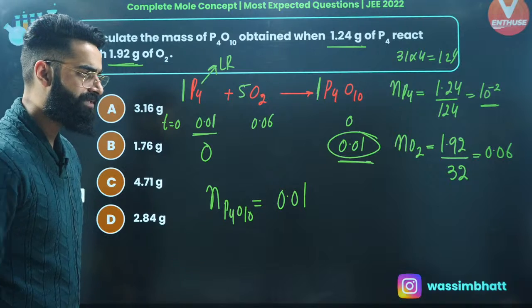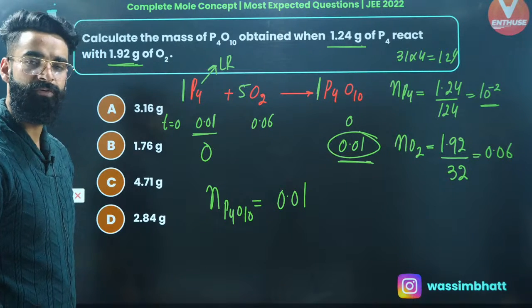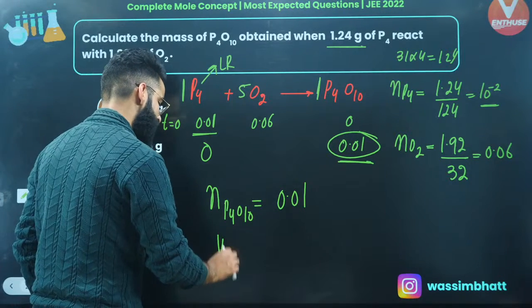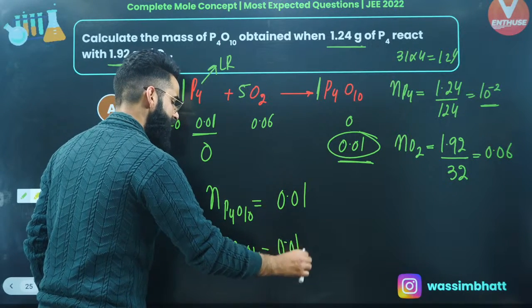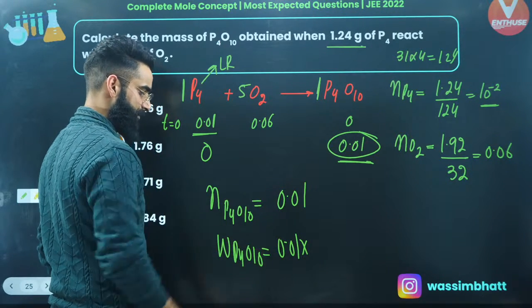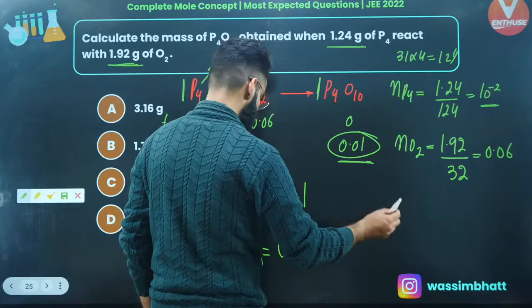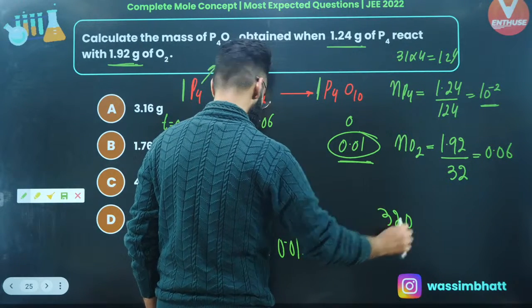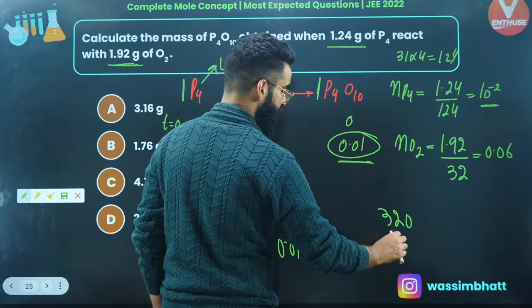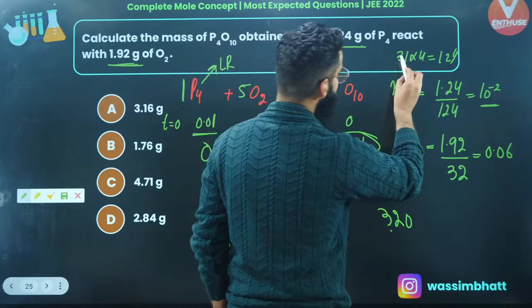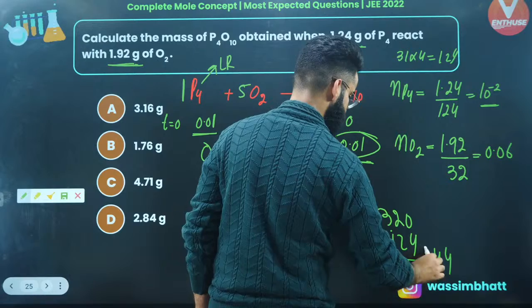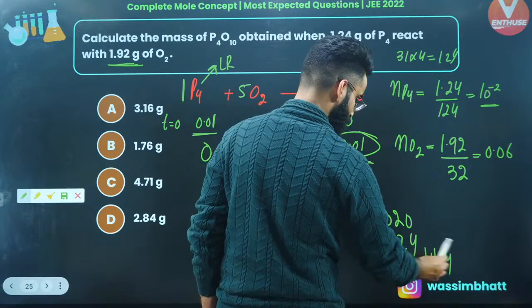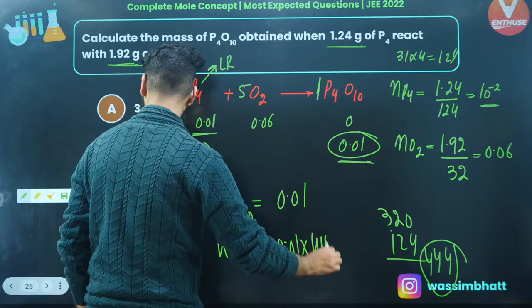How do you convert moles into mass? It's simple. I'll be writing mass of P4O10 is simply going to be equal to moles of P4O10 multiplied by molar mass of P4O10. Molar mass of P4O10, how much does it come out to be? 10 oxygen means 320, P4 means 124, right? Was it 124? Yeah, 124. How much does it come out to be? 444. So its molar mass is 444.